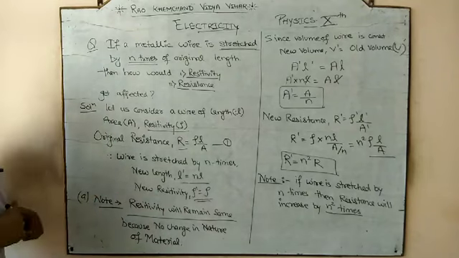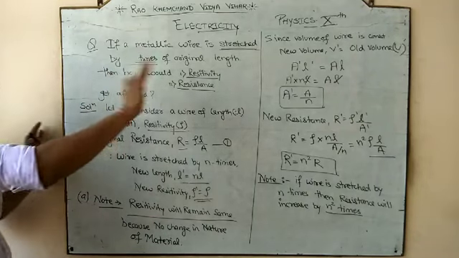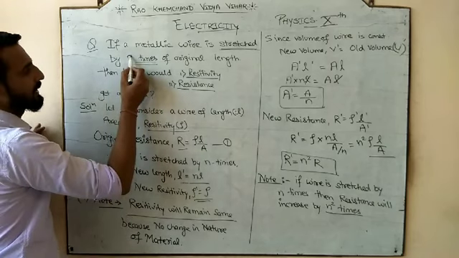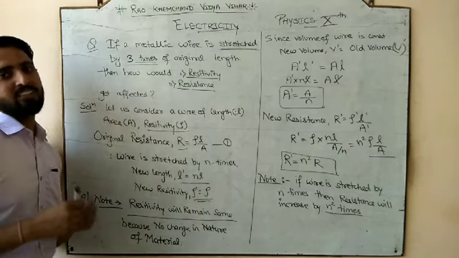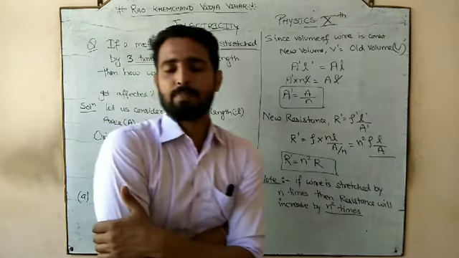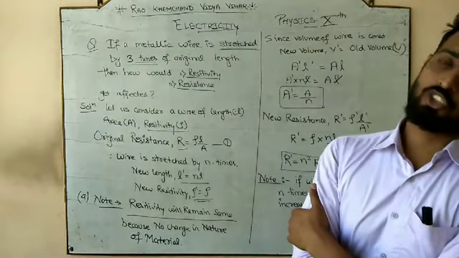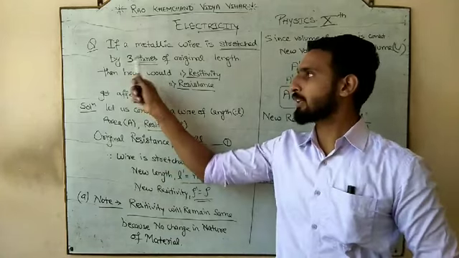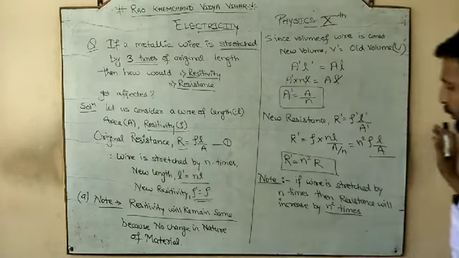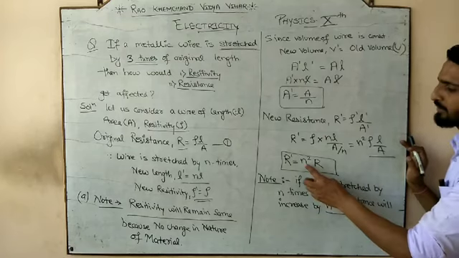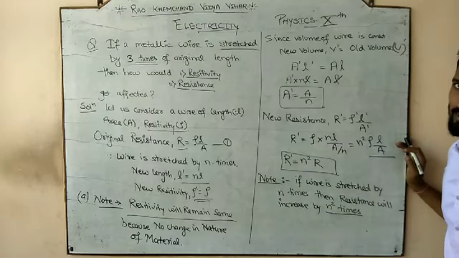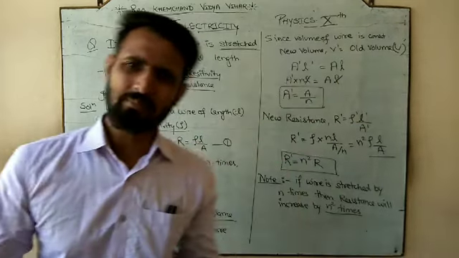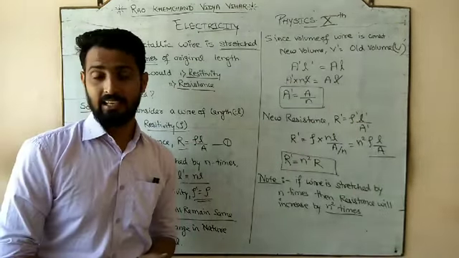Now I can make a numerical here. This was the general expression, this was a derivation. Now if a metallic wire is stretched by 3 times the original length, how many times are we talking about? 3 times. So what would be the new resistance? It would be 3 square times of the R. It would be 9R. So the new resistance would be 9 times the old one. You can do it directly.